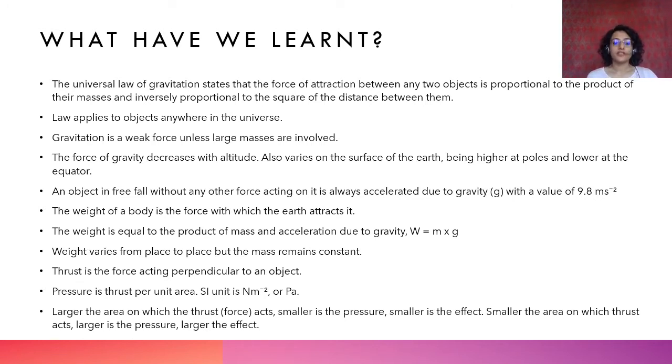second squared. The weight of a body is the force with which the earth attracts it. We have seen the difference between mass and weight in the previous video, where mass remains constant and weight is the force with which the earth attracts it, which is equal to mg, right? F is equal to mg, and that is equal to the weight of that object. And we know that weight varies from place to place, but the mass remains constant. Weight varies from place to place because the value of small g keeps on changing. If you go from, for example, one celestial body to the other, then it will change. But on the planet, most of the times the weight remains the same, right?